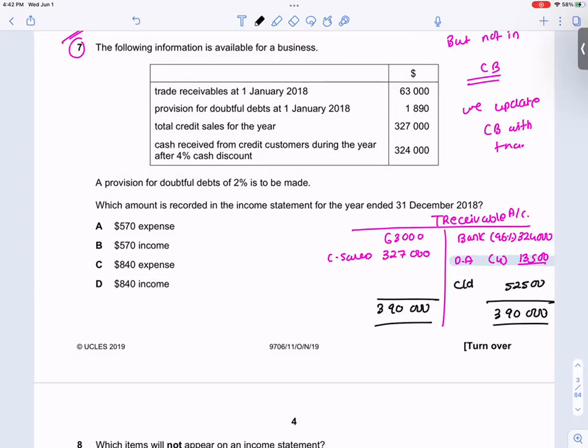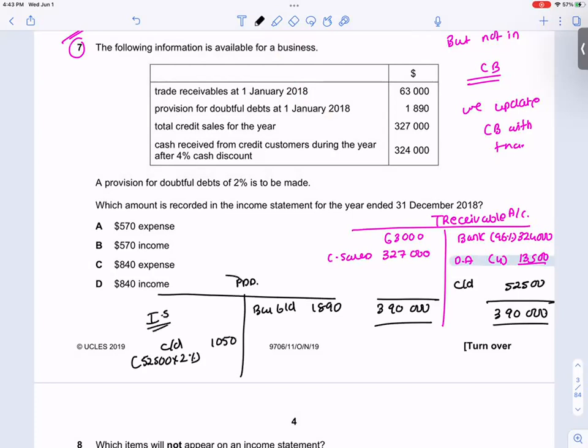Three 20. Wait, 337. Plus 4% cash discount would be 13,500 times 0.96, so 13,500 discount comes.